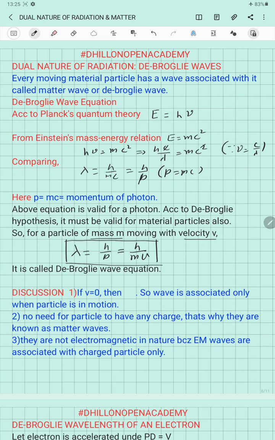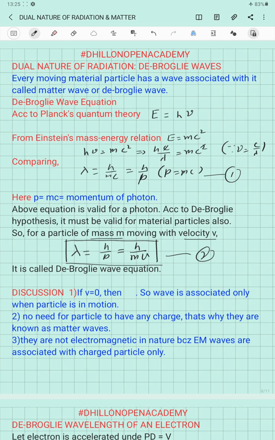From equation 1, we can consider an important thing for radiation: wavelength is a characteristic feature which belongs only to waves, and momentum is a characteristic feature which belongs only to particles. So from equation number 1 applied to the photon, we can see that both characteristics are present in one equation, which indicates the dual property of radiation.